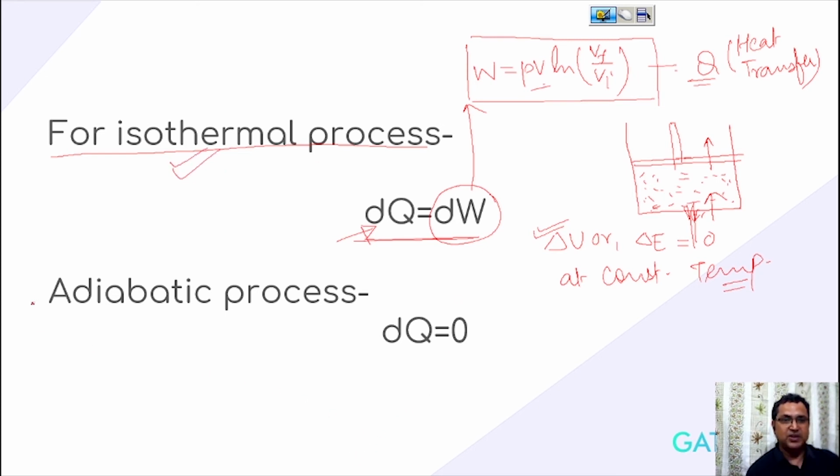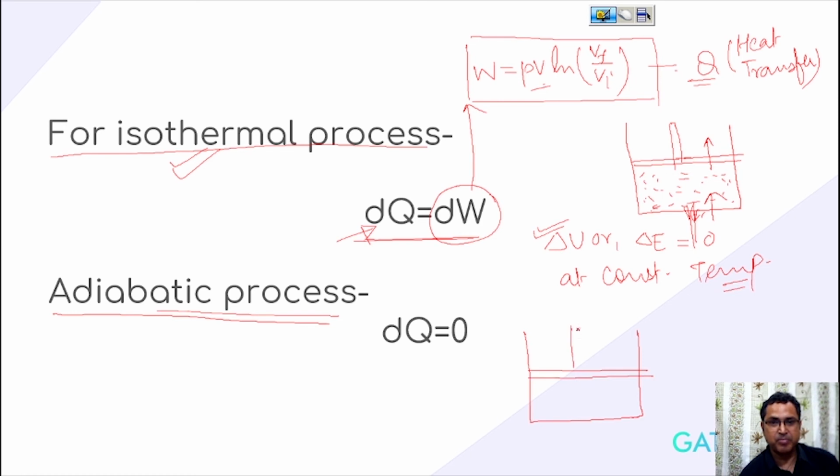Okay, now the adiabatic process. The next one is the adiabatic process. So in an adiabatic process, suppose this is our closed system, a piston cylinder arrangement, and heat is given. So in an adiabatic process, we insulate our system.